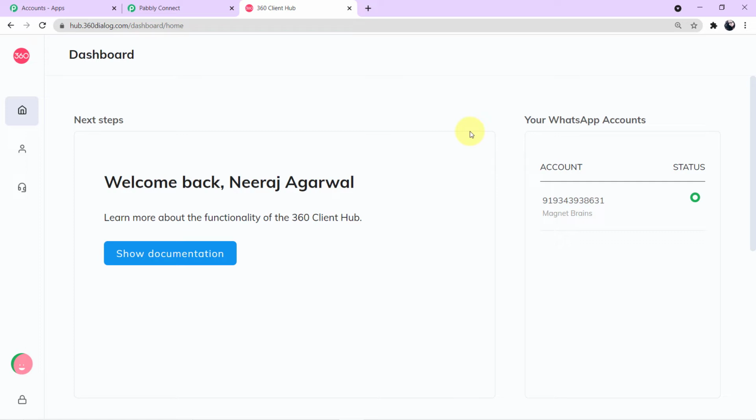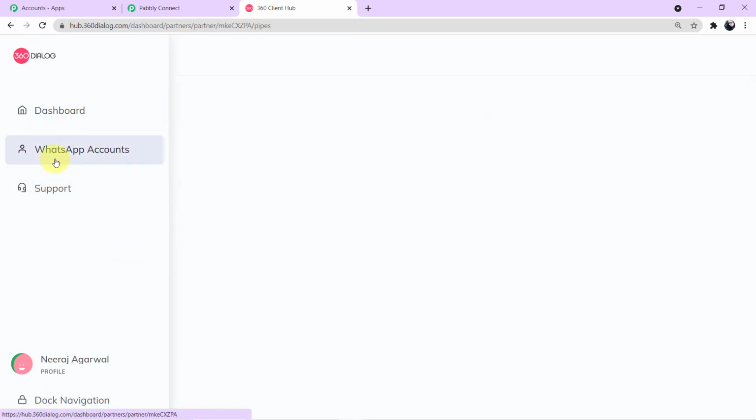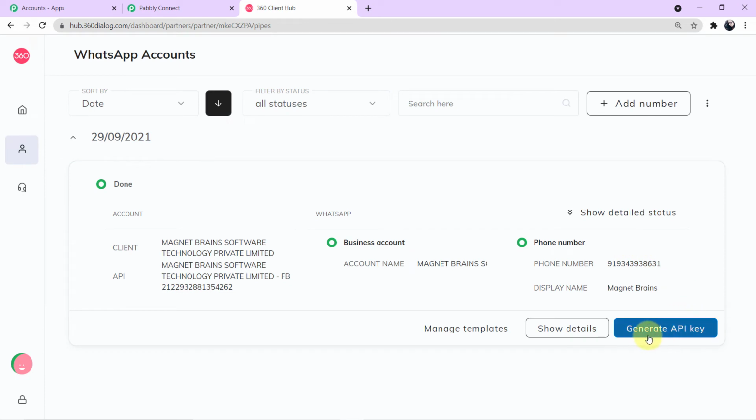Now let me tell you from where you can find the API key. Come to your left corner. Here you can see three options are given to you. Click on WhatsApp accounts. Okay, now here at the right corner below, you can see a blue button which says generate API key. Guys, listen to this information very carefully. You have to click this button once and your API key will be generated.